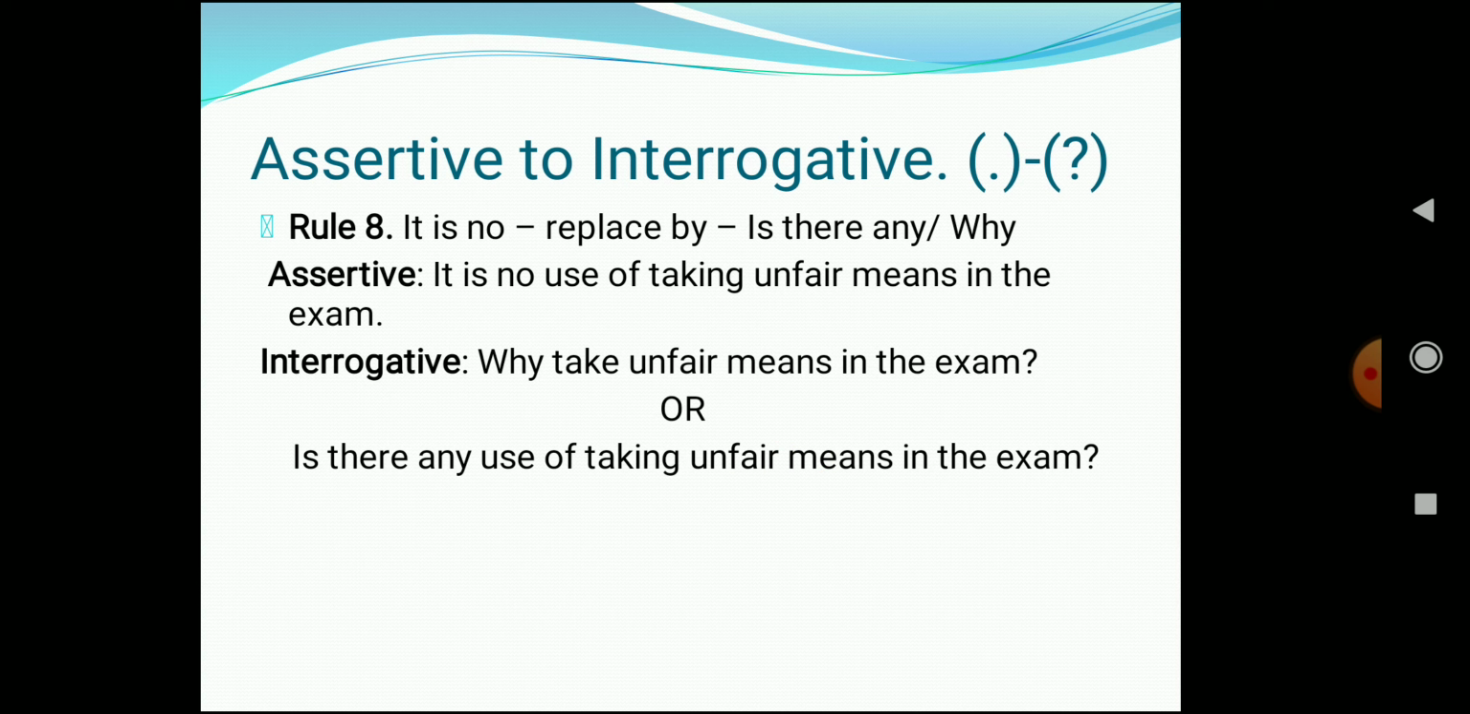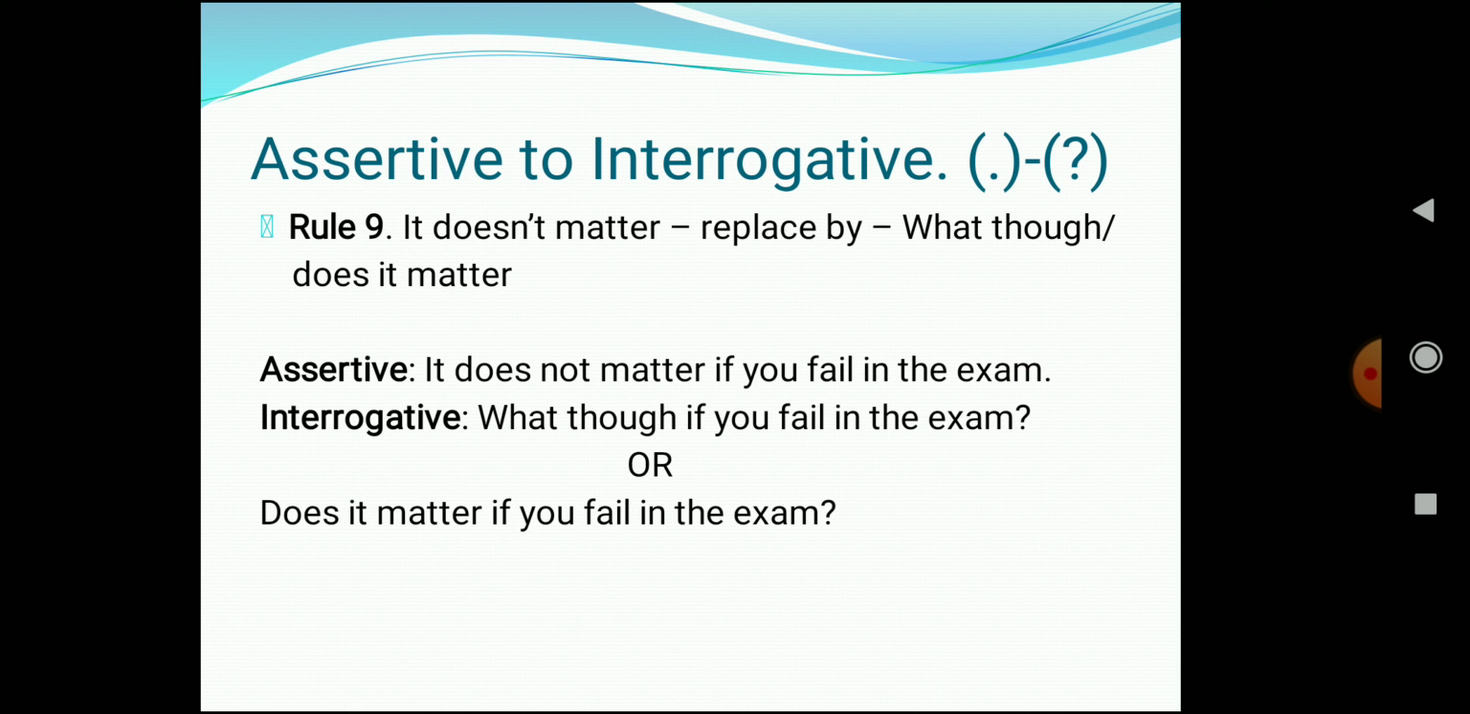For example, in an assertive sentence, it is no use of taking unfair means in the exam. So when you are converting this into interrogative form, it will be why take unfair means in the exam, or is there any use of taking unfair means in the exam. So we have replaced it is no by is there any or why. I hope this is clear to everyone. Next one, rule 9. This is the last rule.